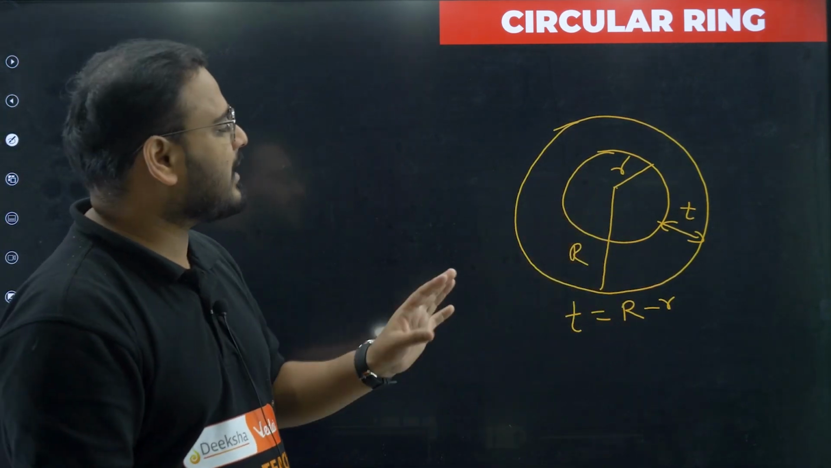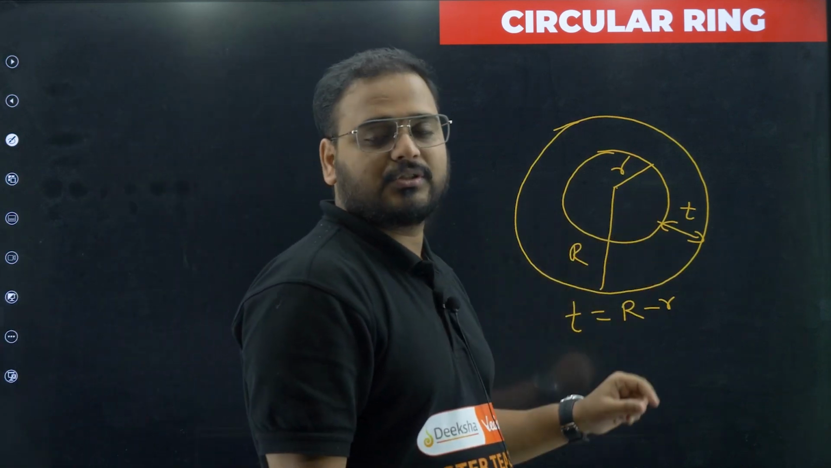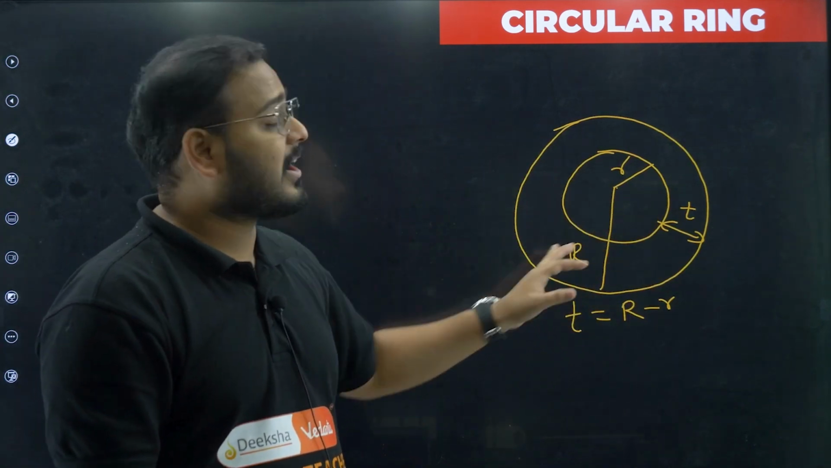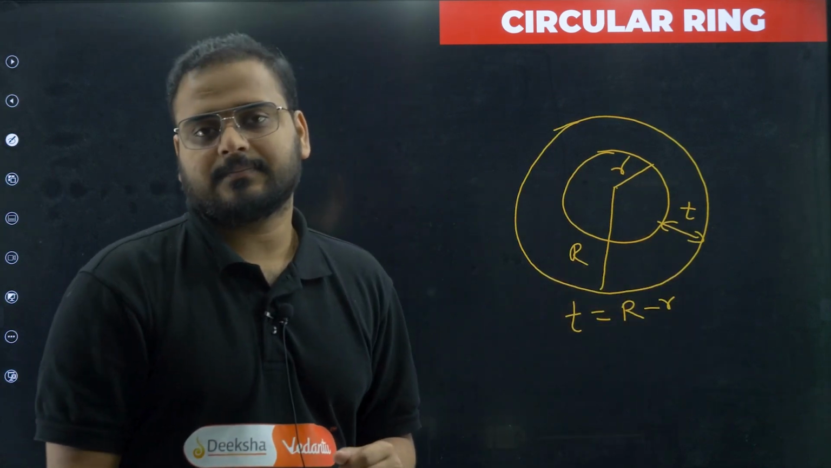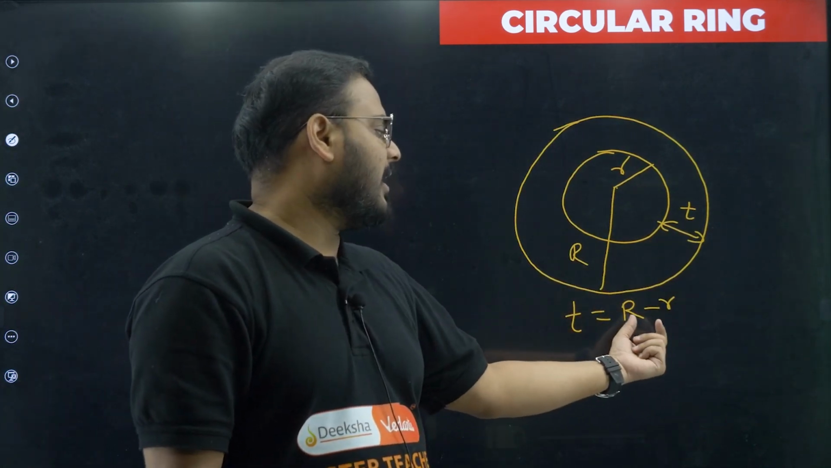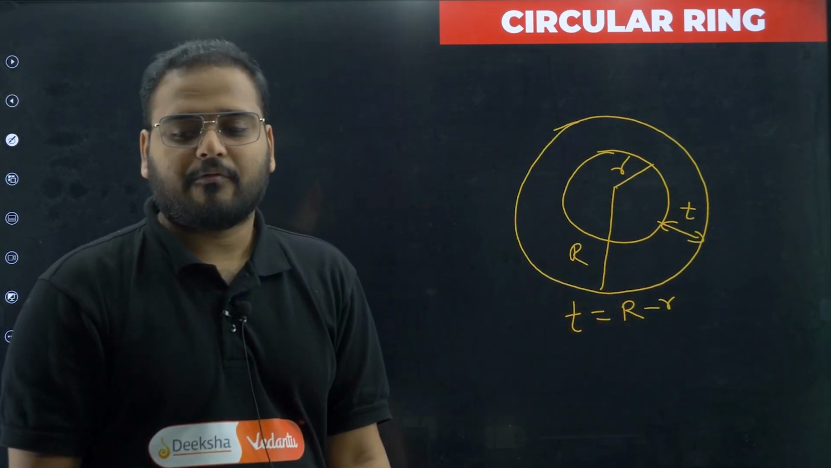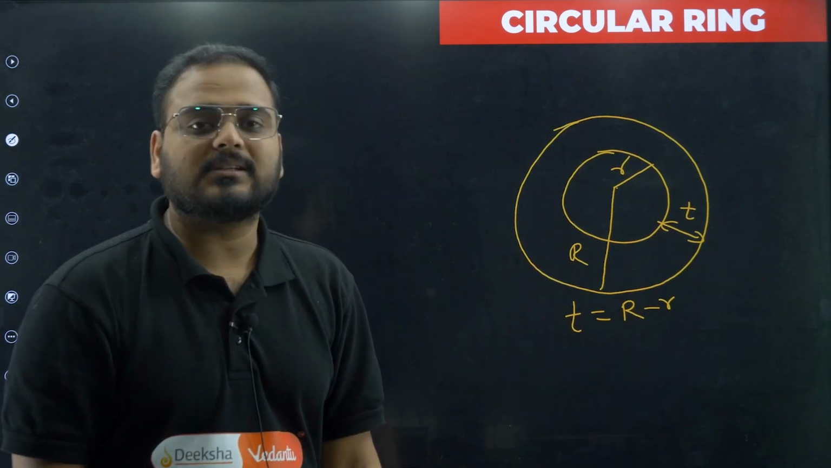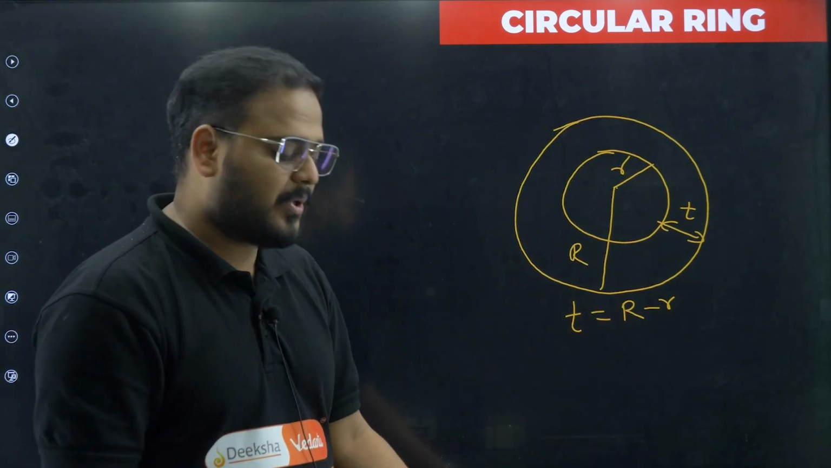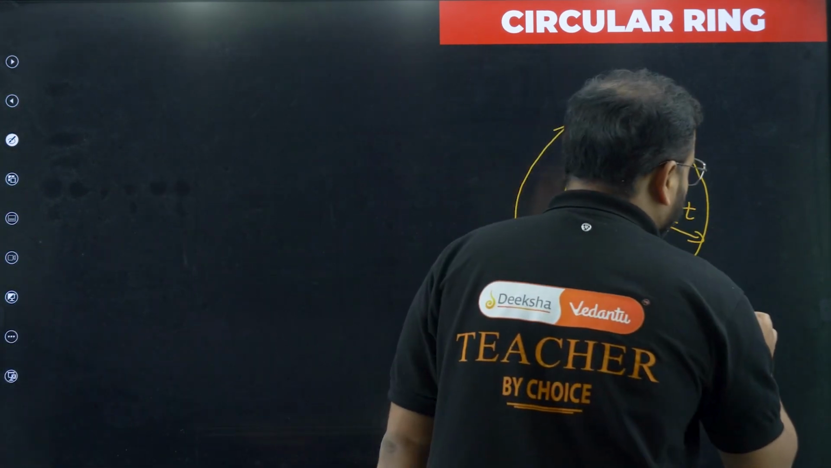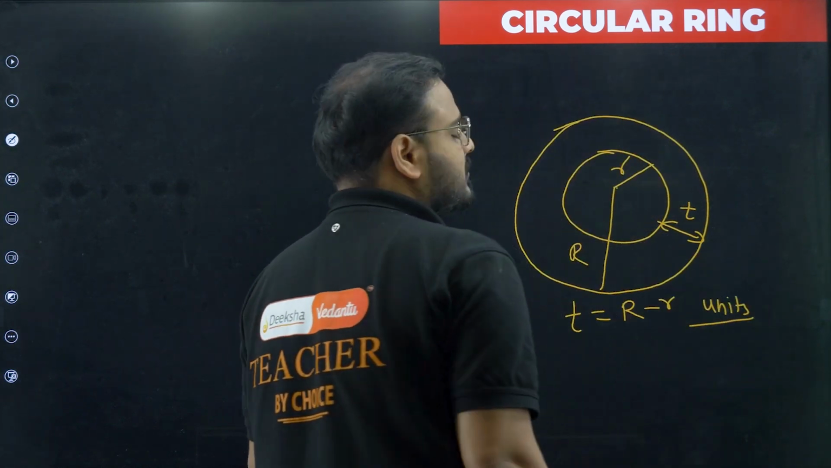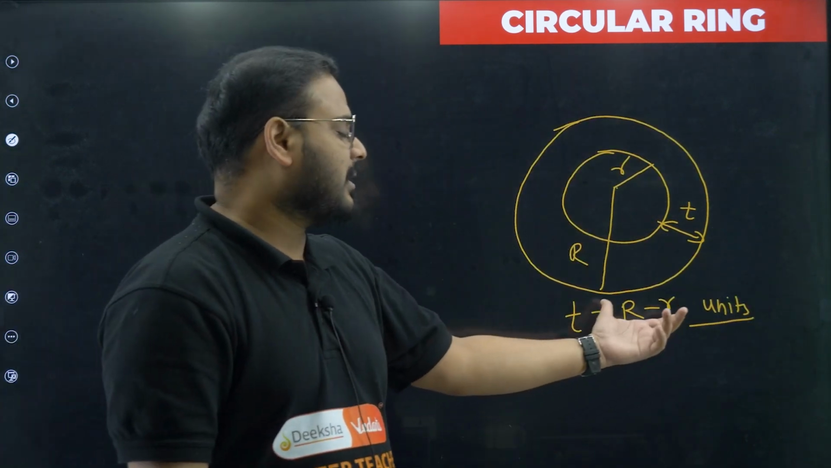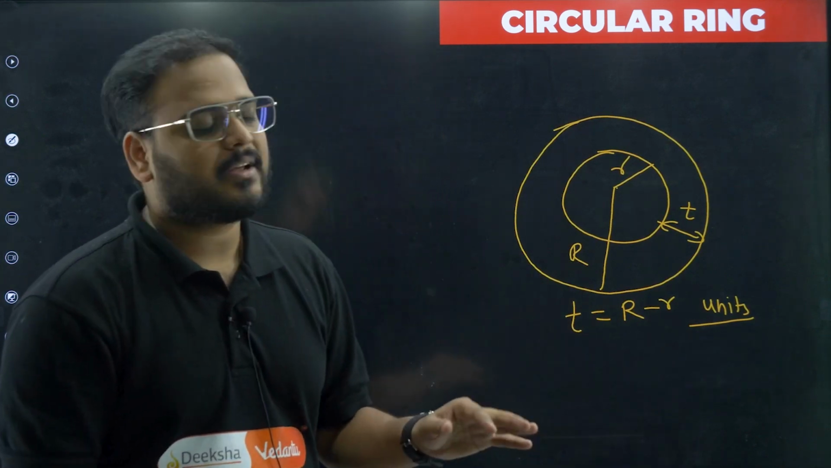Why is this important? Because sometimes they ask embankment questions, or questions of a running track, a circular track around a park, something like that. Then they'll ask you the width of the track. In that case, what you have to do is simply take R minus r into consideration. Find the value of R minus r. Your question is done. Again, it's a length, so the answer will be in single units, for example centimeters, meters, and kilometers. It's not a square, it's simply units.